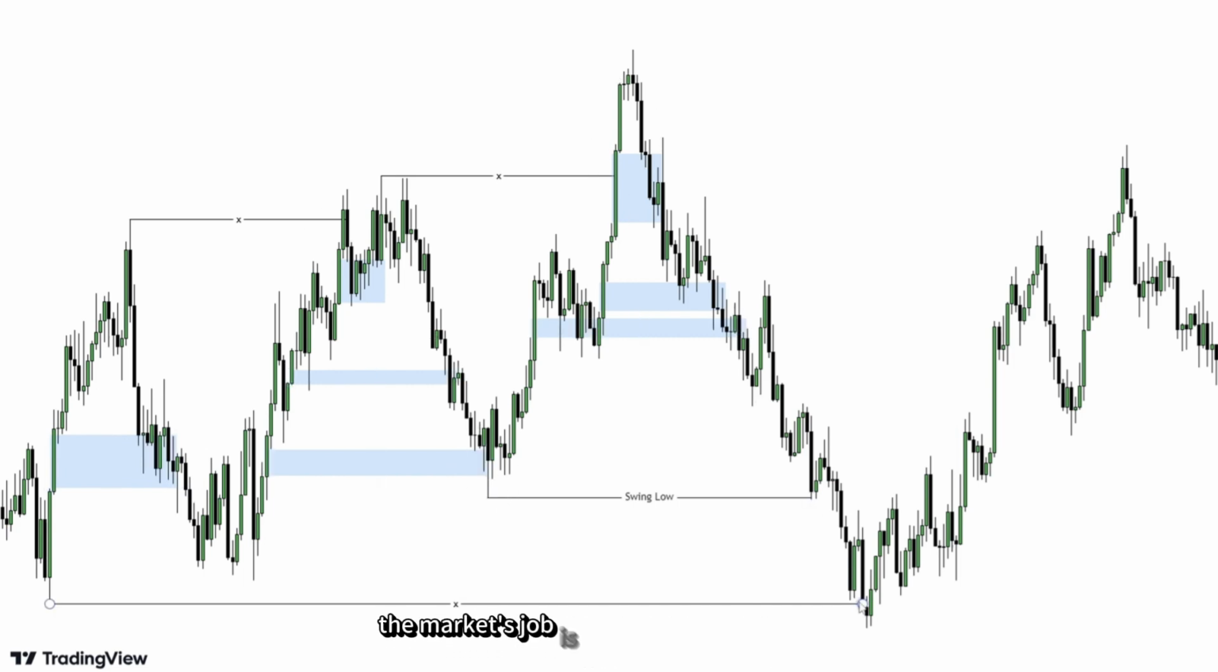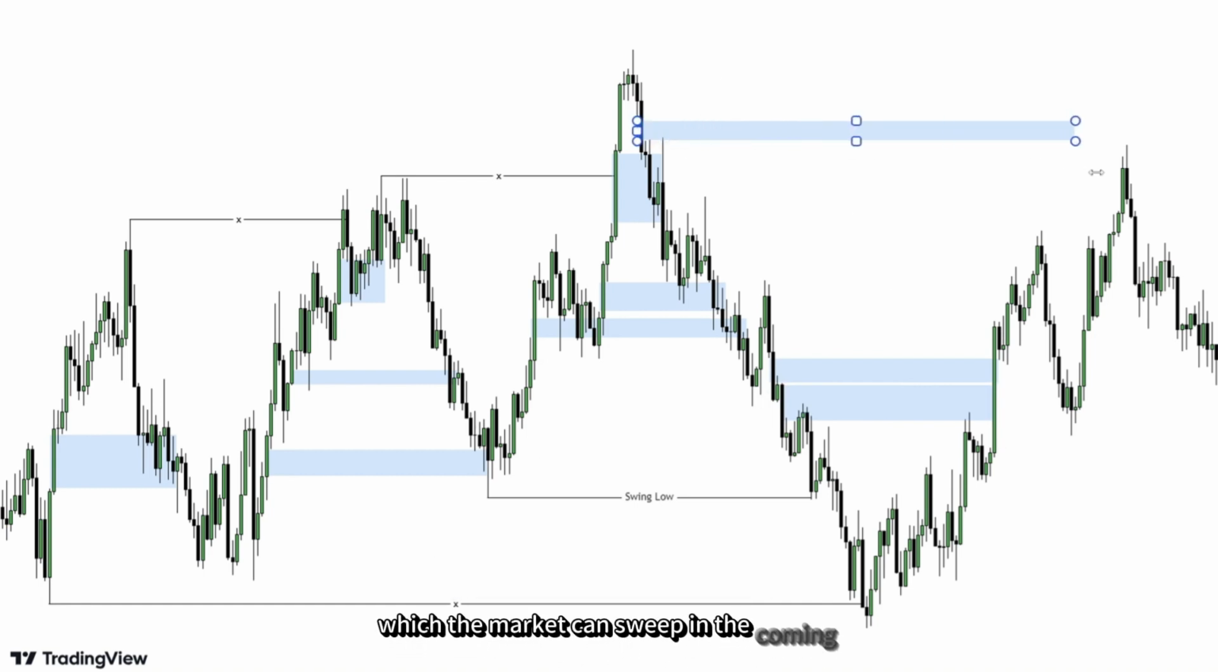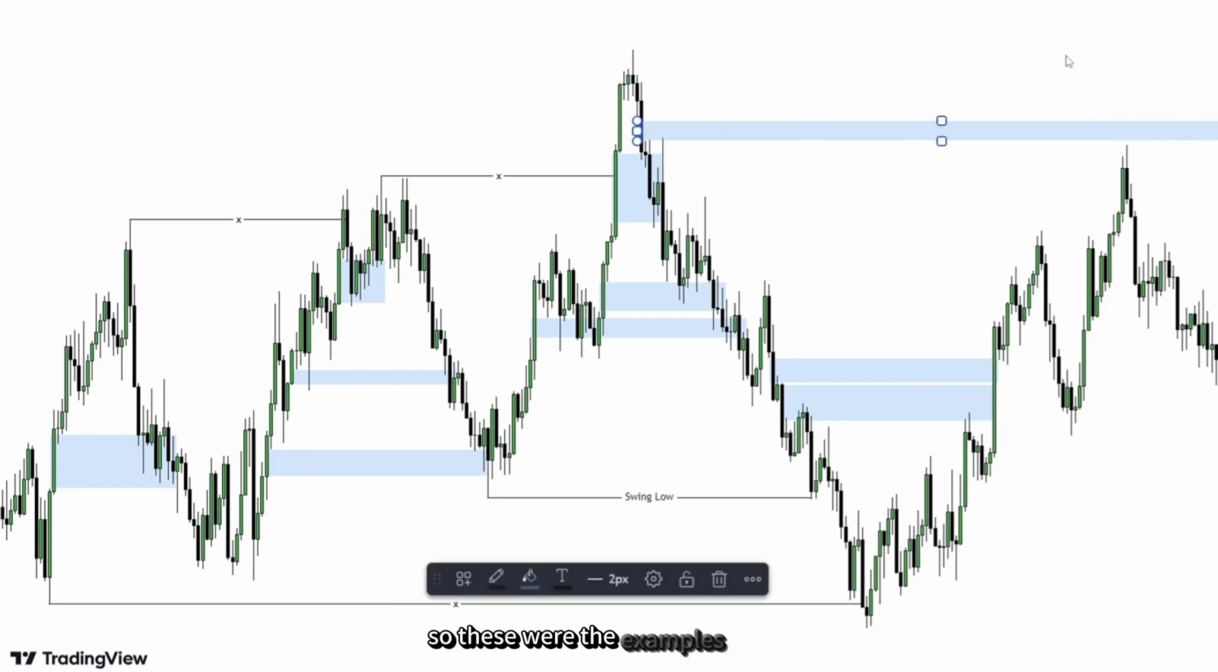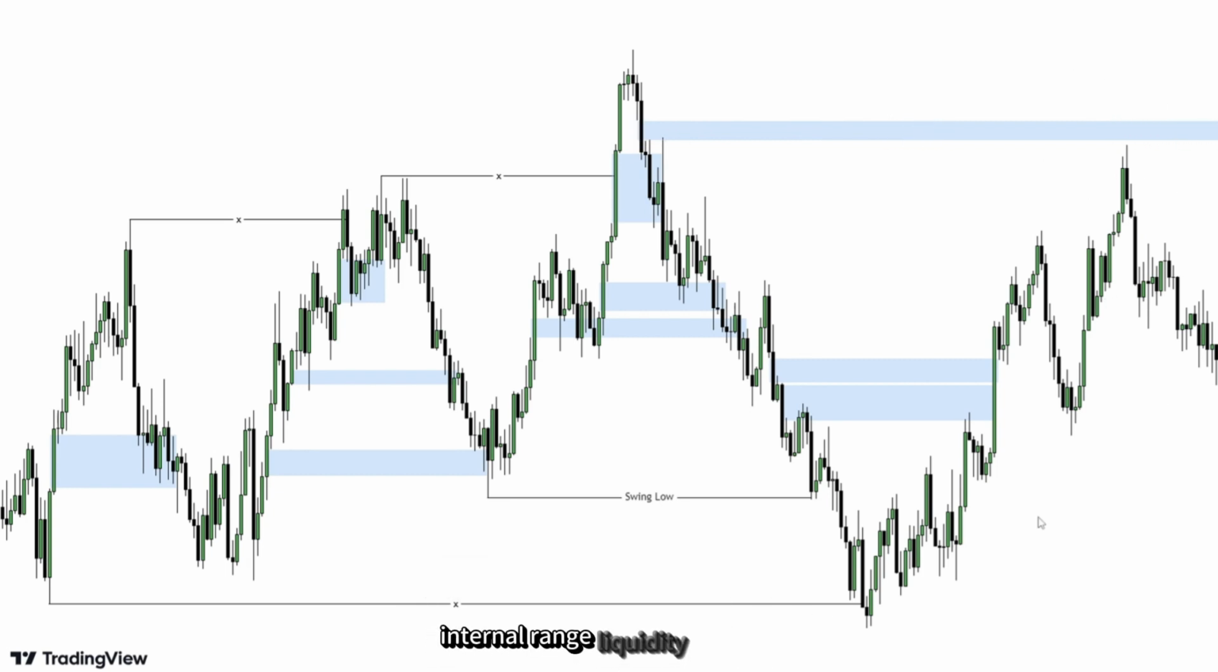The market's job is to sweep internal range liquidity because the market has already swept external range liquidity, and now the market is sweeping internal range liquidity. So these are all fair value gaps that the market is sweeping. Currently, there is one fair value gap left in the market, which the market can sweep in the coming days. So these were the examples of IRL, internal range liquidity, and ERL, external range liquidity.